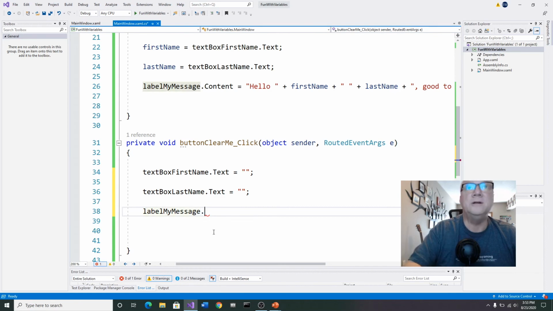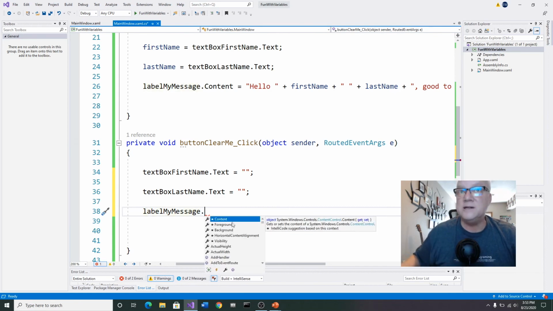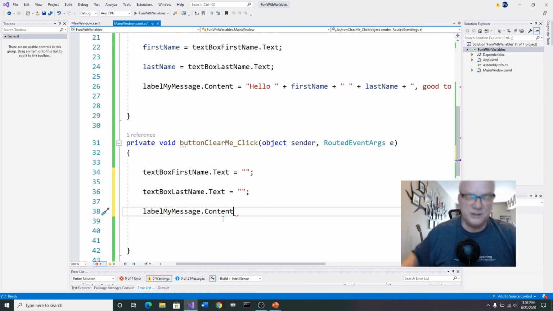And I want dot and content this time instead of text, because this is a label, content equals. If you remember right, when we left no information in there, it looked like it just disappeared. And so we're going to say open quotes. We're not going to put anything in there, and semicolon. And that'll make it look like basically there's nothing in there anymore. So it will become empty.